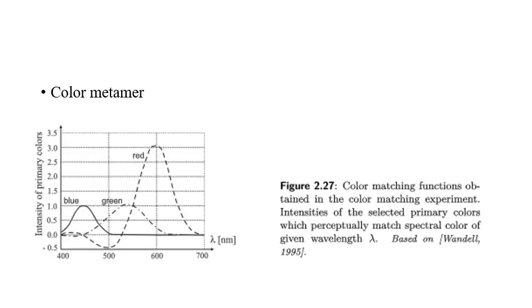There is one more concept known as color metamer. You see mixing of colors, right? Kids like to mix colors. If you have two tubes of colors, say red and green, you mix them to create a new color. A metamer means two things that are physically different but perceived as the same. For example, red and green adding to produce yellow is a color metamer, because yellow could also have been produced by a spectral color, but we perceive the mixing of red and green as yellow. This is the concept known as color metamer.